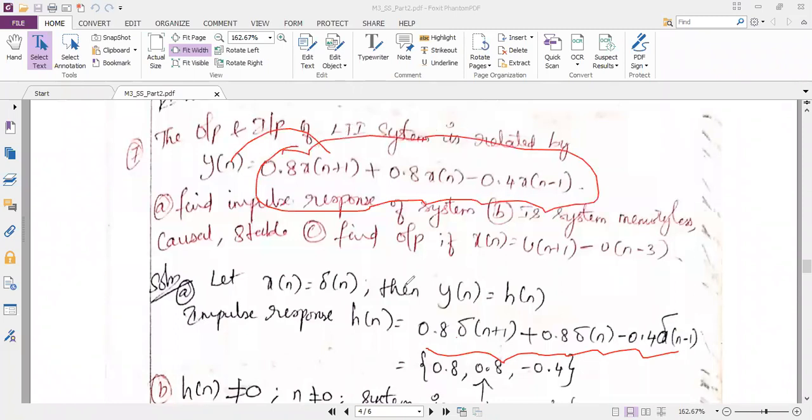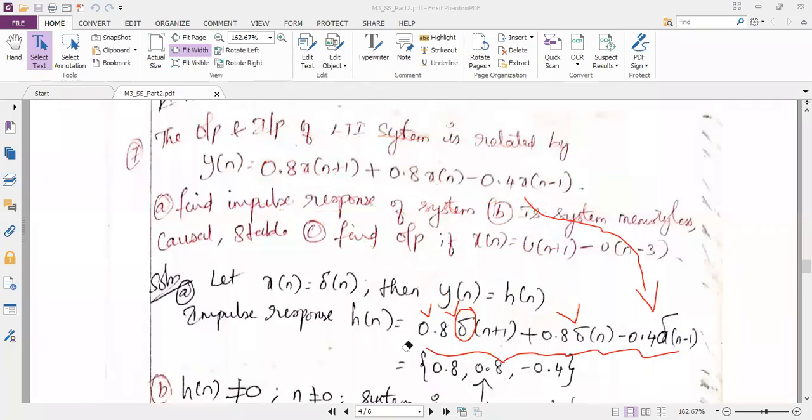I can write h of n as 0.8, 0.8. So instead of x, I have to take delta because I kept x as delta. So x of n plus 1 is now delta of n plus 1 plus 0.8 into delta of n minus 0.4 into delta of n minus 1. Do you have any doubts in this? Yes or no? No, ma'am.